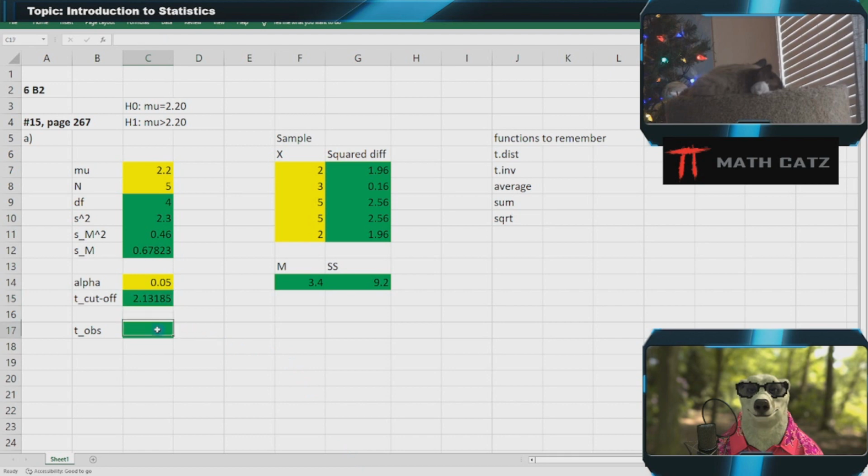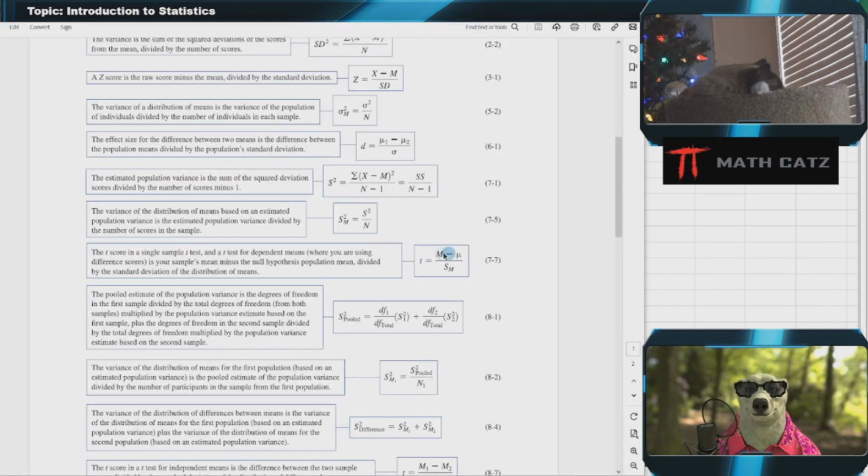Now I need to calculate my observed t-score and compare them to see what my decision is in my hypothesis test. There's some handy formulas here. Sample mean, minus the mean under the assumption of the null hypothesis, over the standard deviation of the comparison distribution, which in this case is the distribution of means.